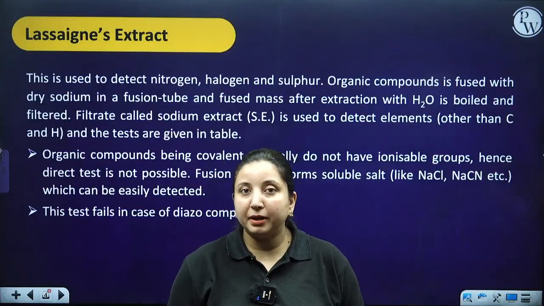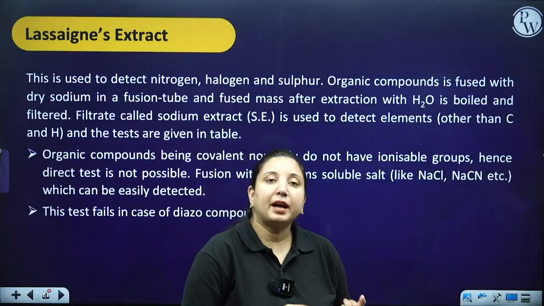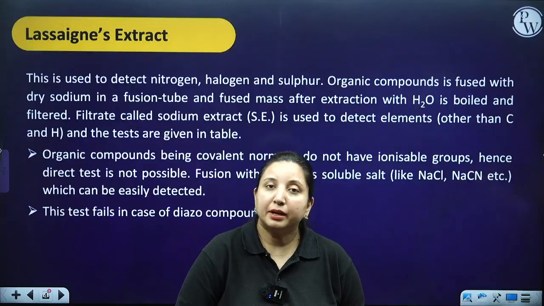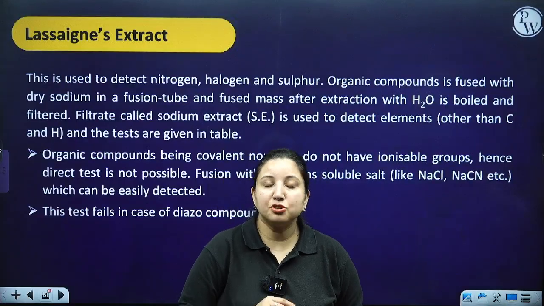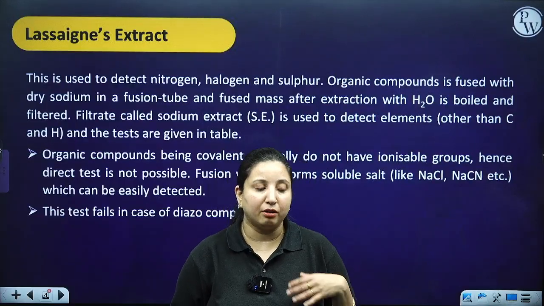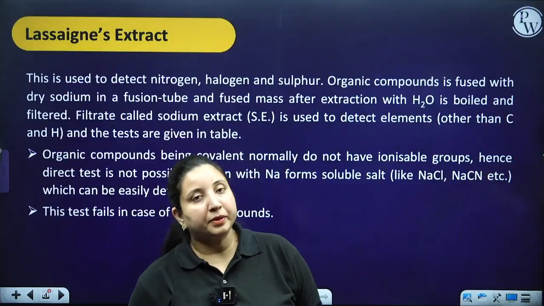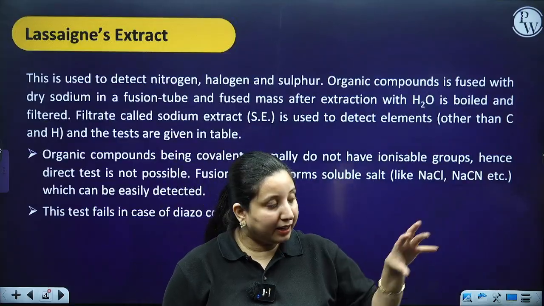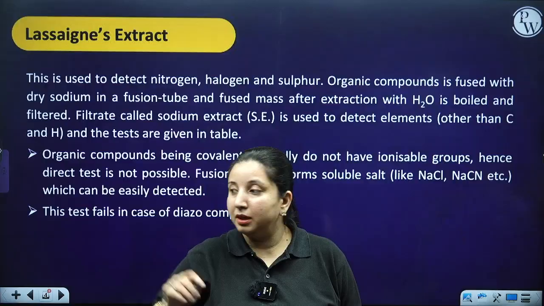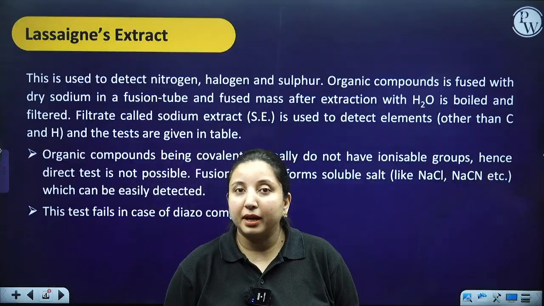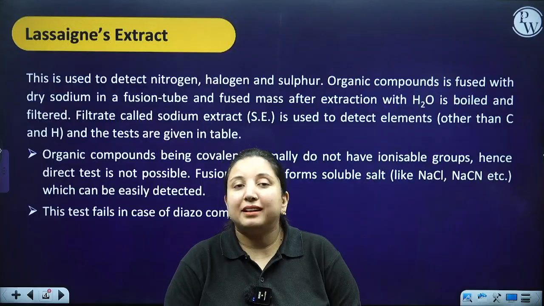As I told you earlier, it could be nitrogen, phosphorus, sulfur, oxygen, or any halogen like bromine, iodine, chlorine. Okay. So I cannot directly take my organic compound and the reagent present in my laboratory and make them react.